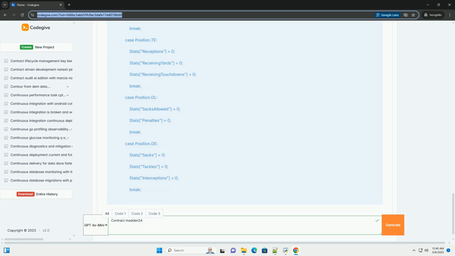Team.Release(player) handles releasing a player from their contract. It checks if the player is actually on the team's roster. If the player is on the roster,